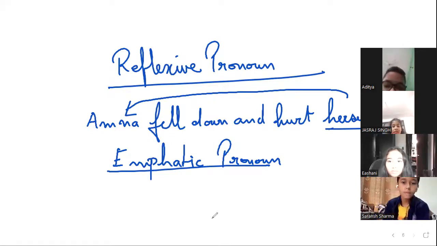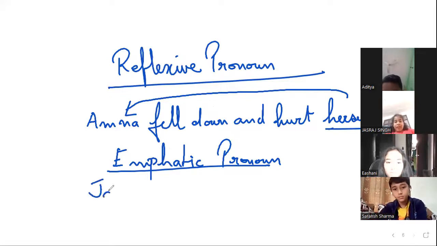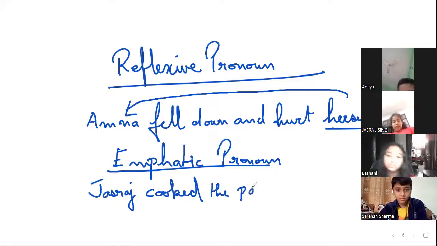So Jasraj Singh said, sir, I will not take you to Chicken Charlie. Instead, why don't you come home? Right? And I went home. And what did Jasraj do? Jasraj cooked the pasta himself.